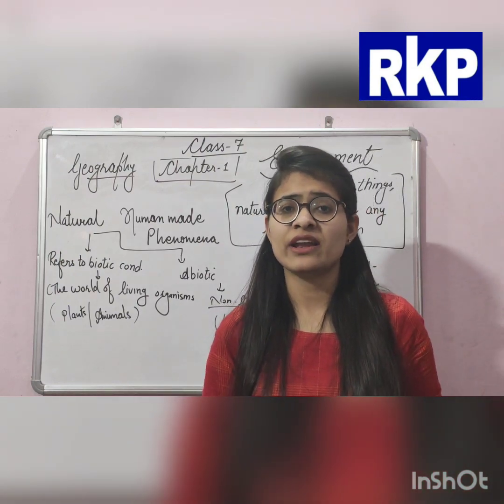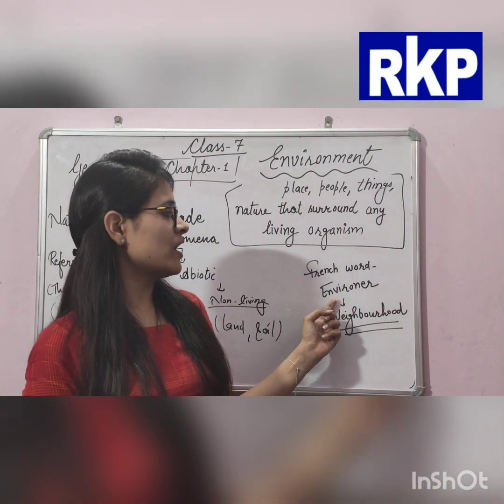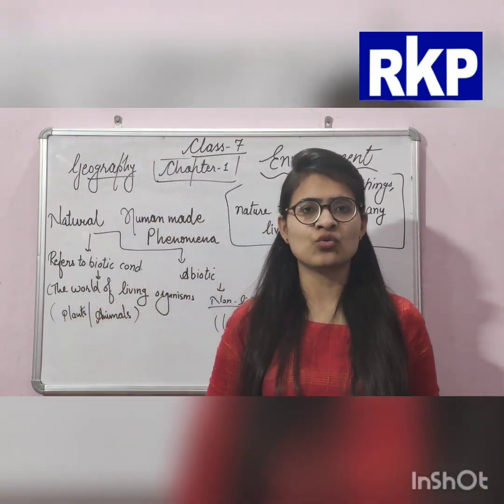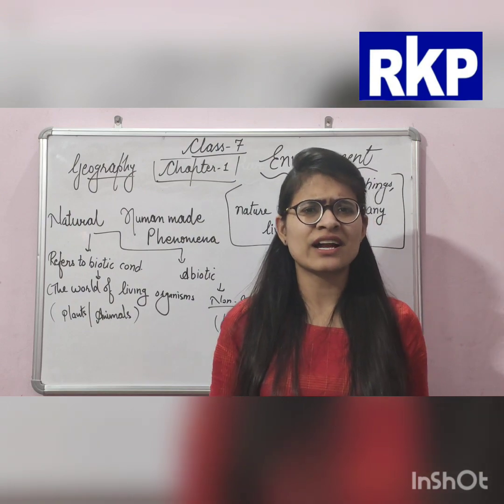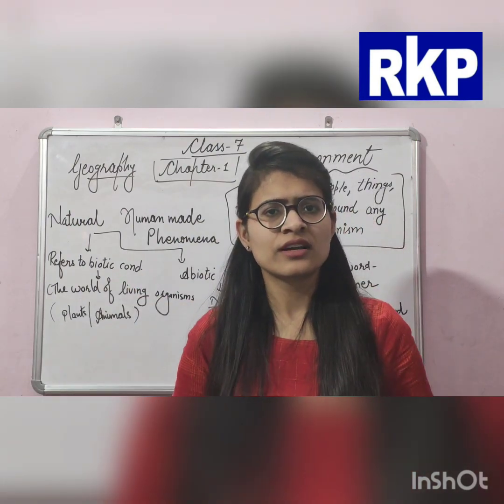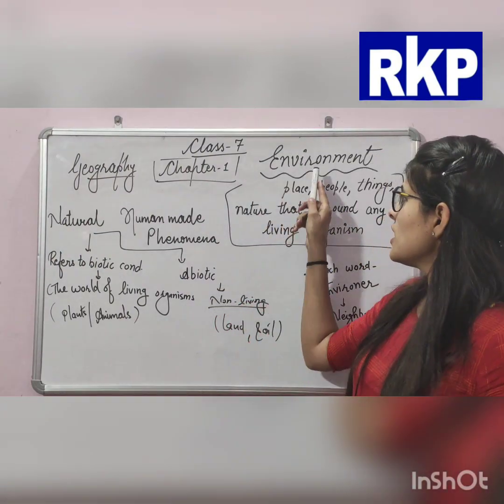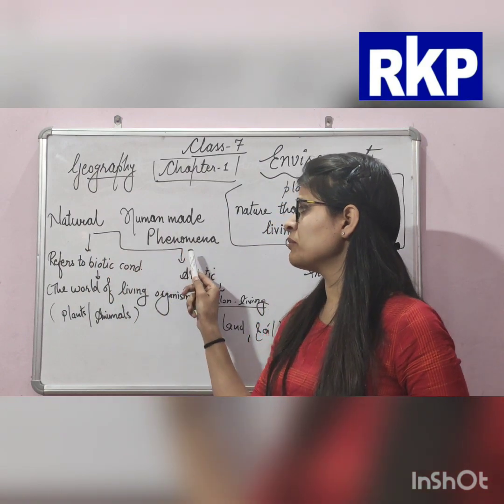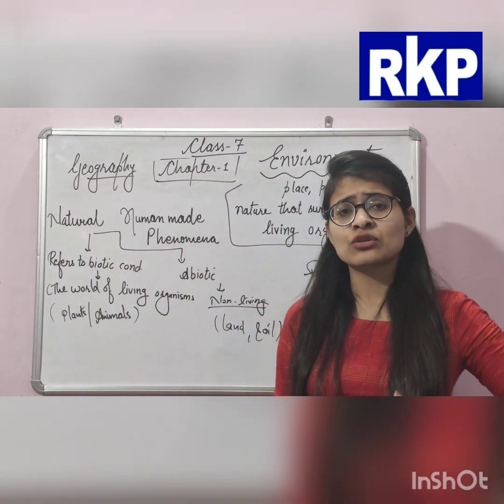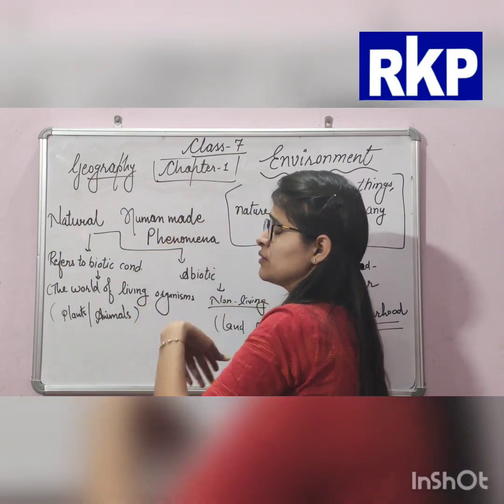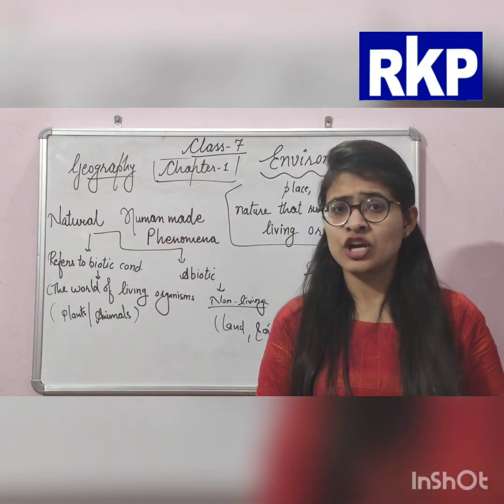And do you know that the word environment comes from the French word environner, spelled E-N-V-I-R-O-N-N-E-R, and it means neighborhood. Environment also is that thing that surrounds us. Obviously that will be our neighborhood only. So our environment is a combination of natural and human-made phenomena, meaning those things that occur naturally and those that occur because of the actions of humans.